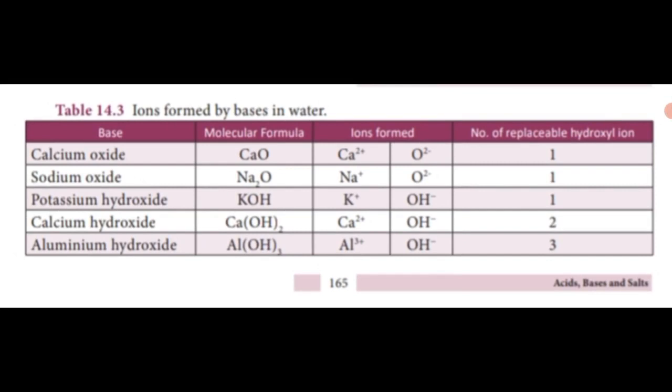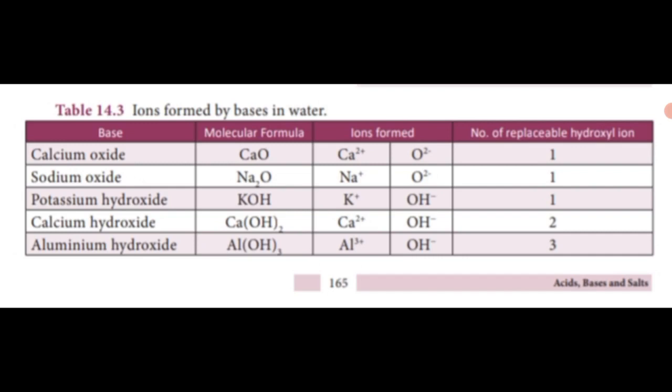The second base is sodium oxide. What is the molecular formula? Na2O. The ions formed are Na plus and O2 minus. The number of replaceable oxide ion is 1. The third base is potassium hydroxide, formula KOH. Ions formed from KOH are K plus and OH minus. The number of replaceable hydroxyl ion in potassium hydroxide is only 1.